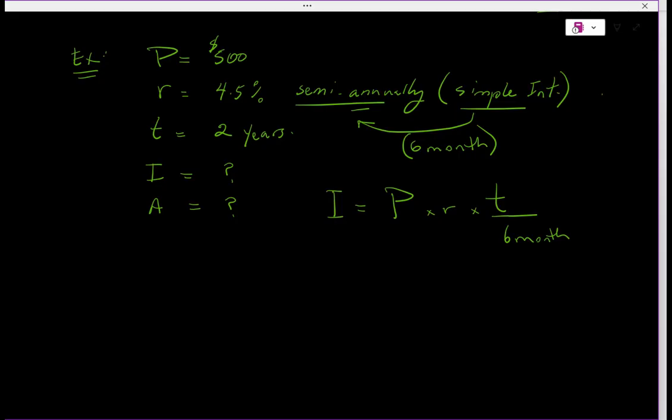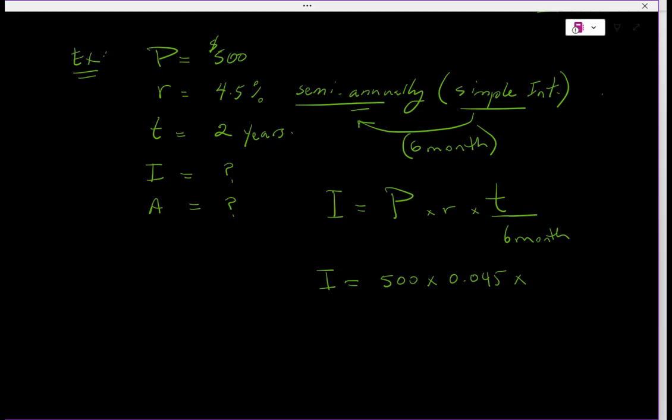So if I rewrite this, I get I equal to P, which is 500, times the rate. Now change the percentage to decimal, 0.045, times, I have the 2 years on top, but I can't put 2 years over a month. I have to change either the top to months or the bottom to years, whichever you like.